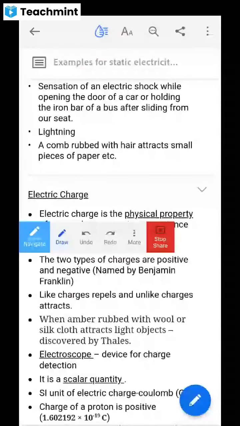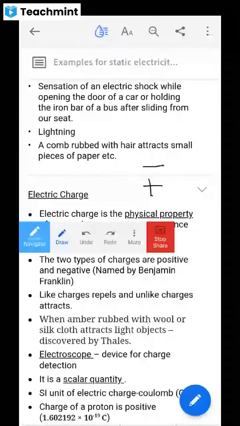Unlike charges, ma'am. Unlike charges means what? So on hair it is having a negative charge, and on the comb it is having a positive charge. These two are different, so it is called unlike charges. Clear? If different charges are acquired on two bodies, then it is called unlike charges. Those two are attracting each other.